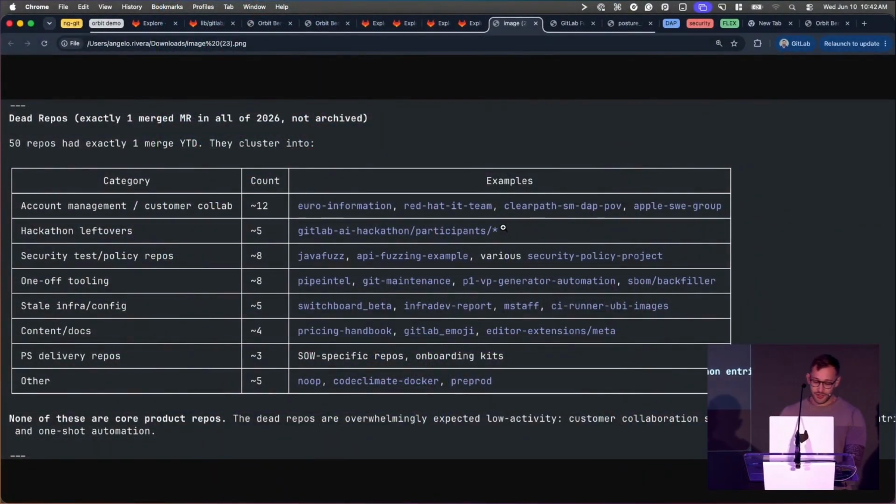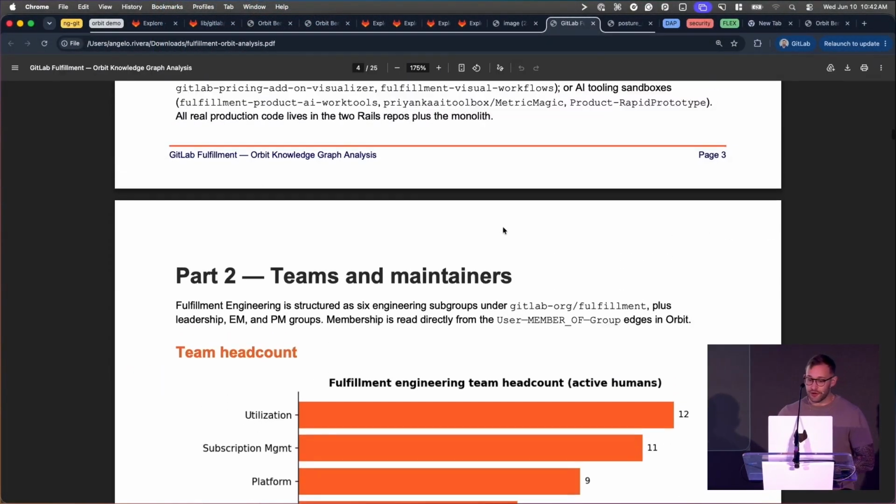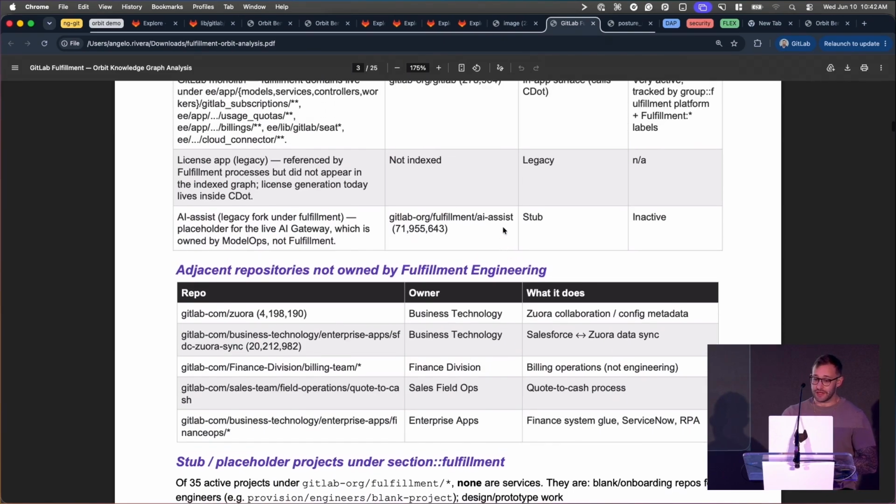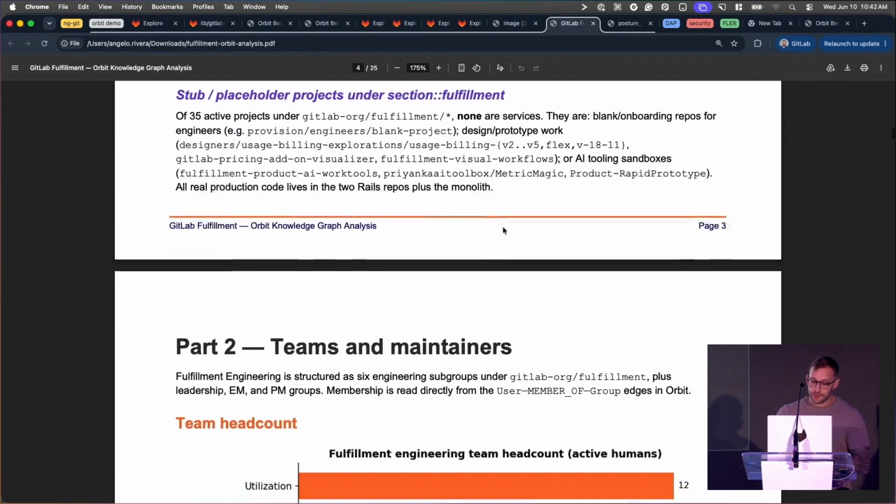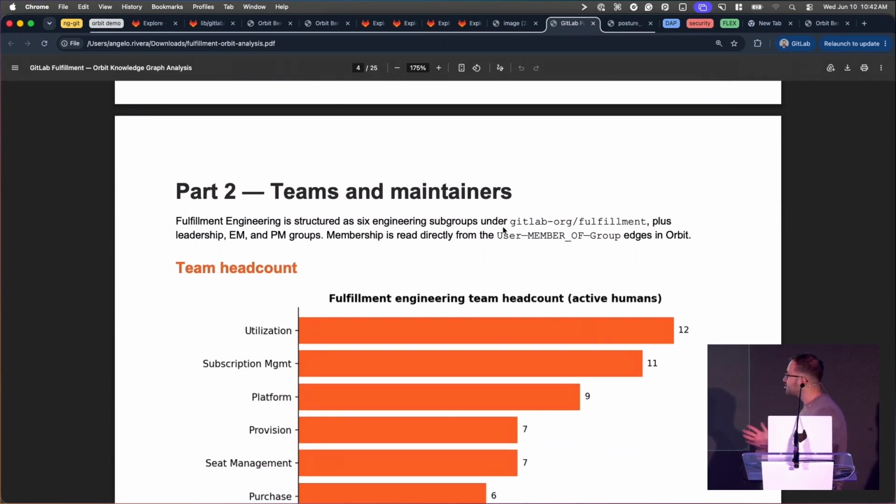And just some examples here that we pulled up off the cuff. One of them is find all of the dead repos across GitLab org, or find all the critical services within the fulfillment department and who maintains them and who is the expert in those services.